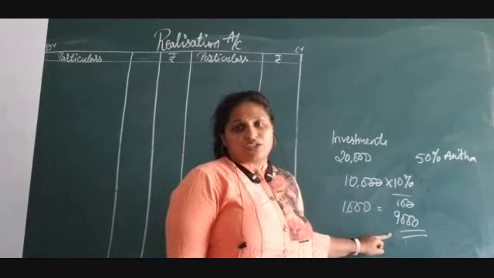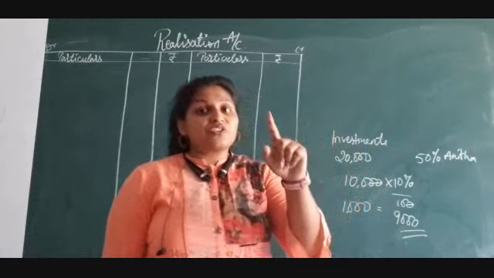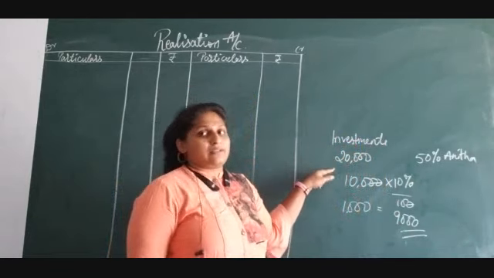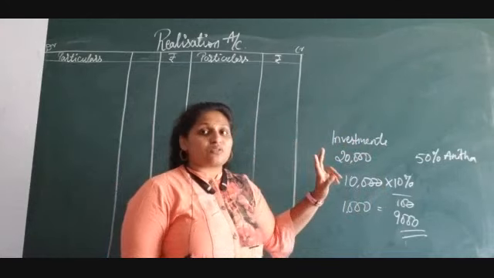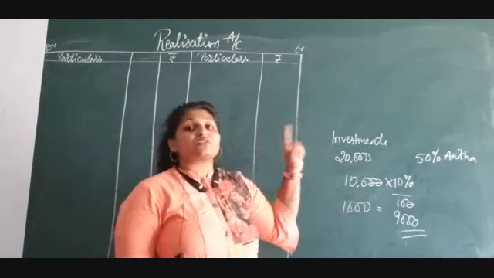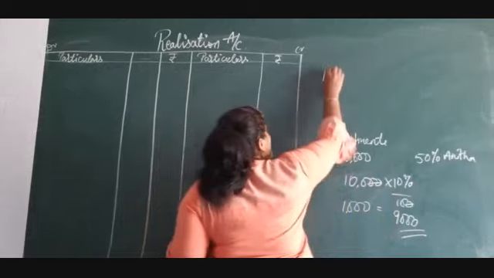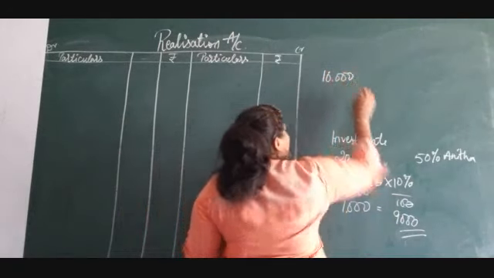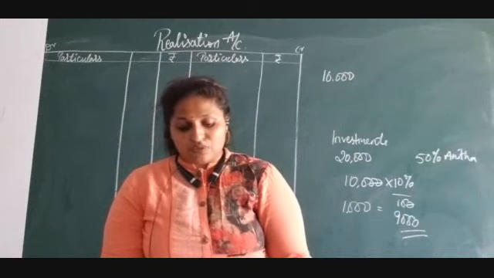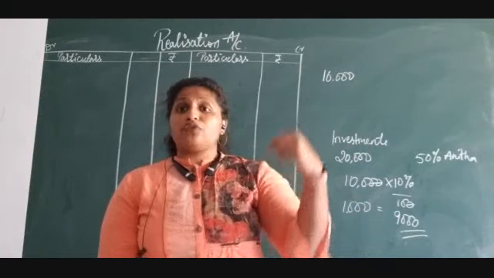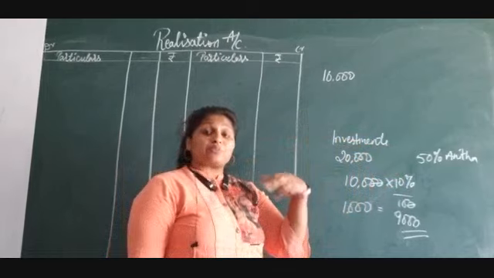This is the calculation. The remaining 50% of the investment is still balance. Out of this 20,000, they have taken only 10,000, and the remaining 10,000 was sold at a gain of 20%. They sold it for 20% extra.